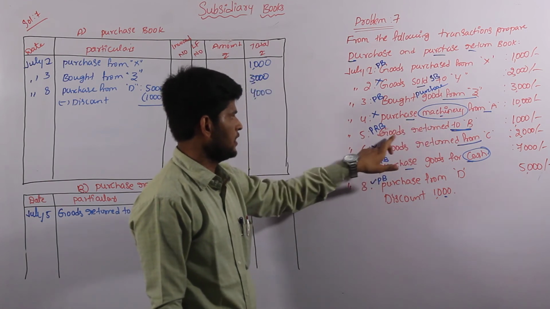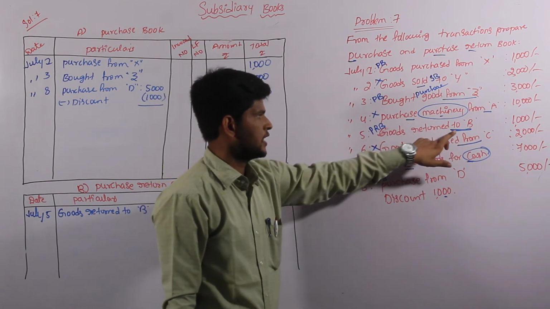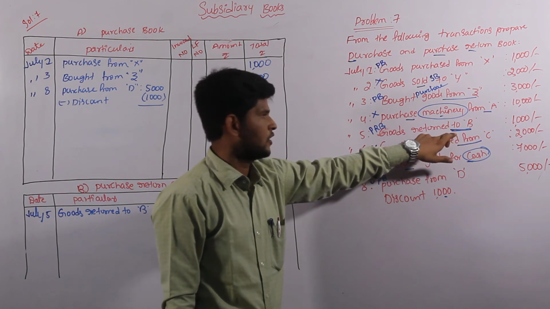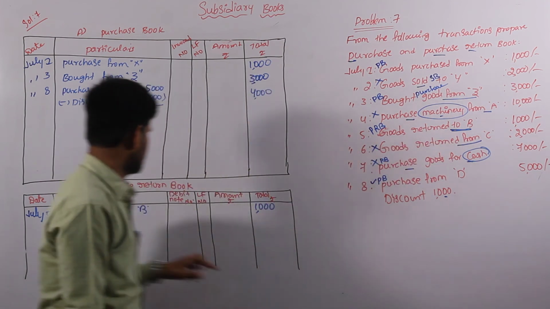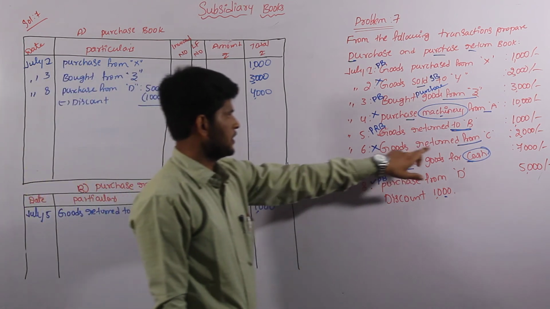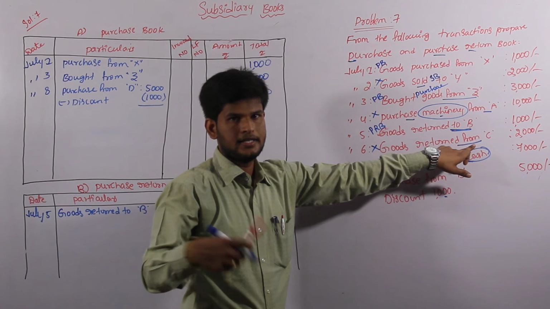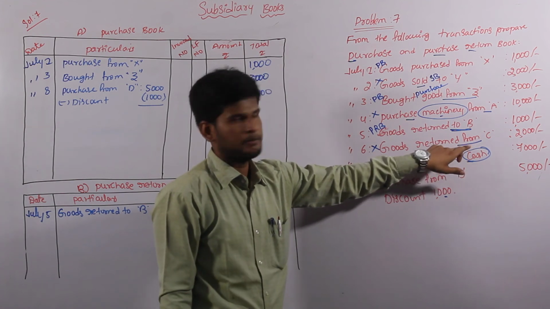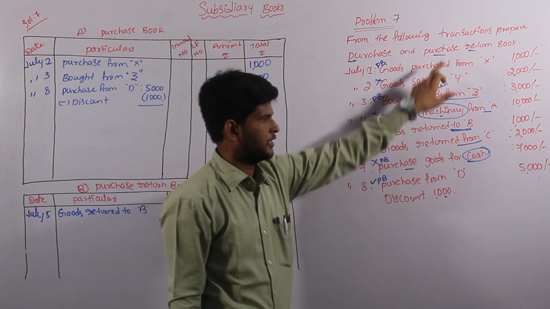And come to the fifth one, goods returned to B. If the goods are returned to any person, definitely we will call it a purchase return. It comes under the purchase return book on 5th. And next one, goods returned from C. It is a sales return. Sales returns we are not considering because we are preparing only purchase return.